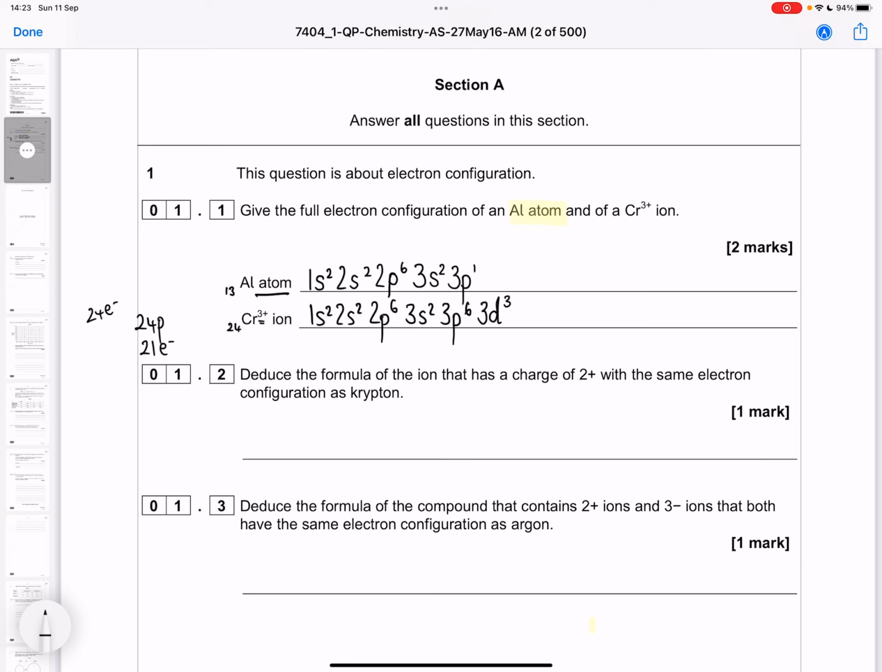Now if I'd done the electron configuration of scandium with 21 electrons, I wouldn't have got the exact same answer here, because I would have got 4s2 and 3d1, so it is important to be very careful with transition metals.